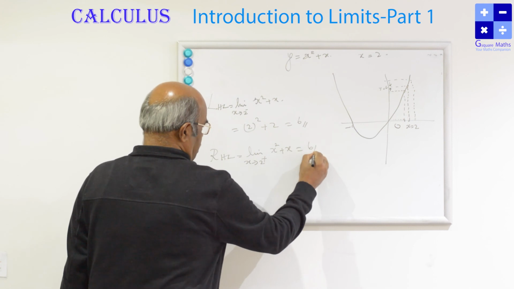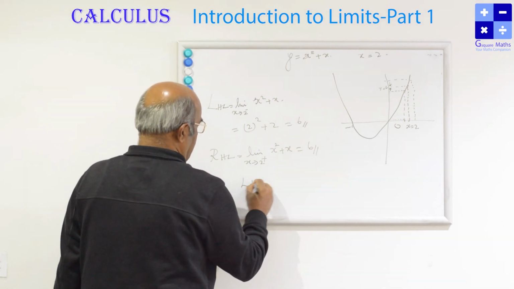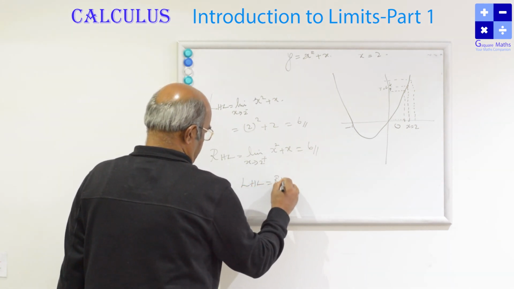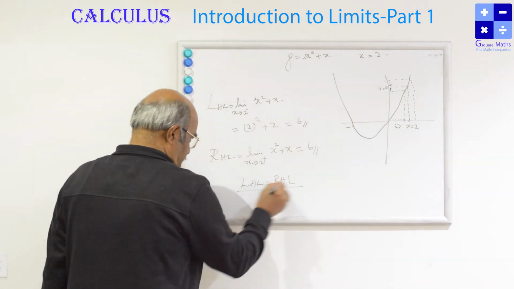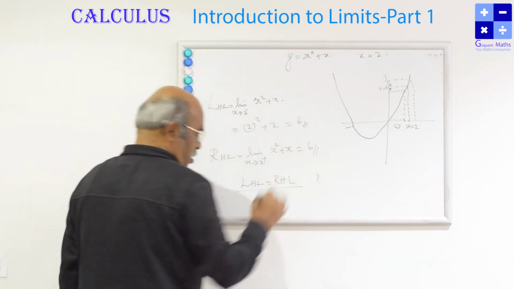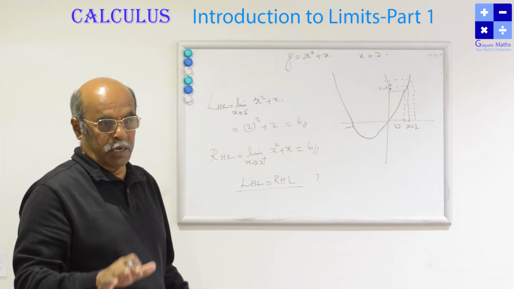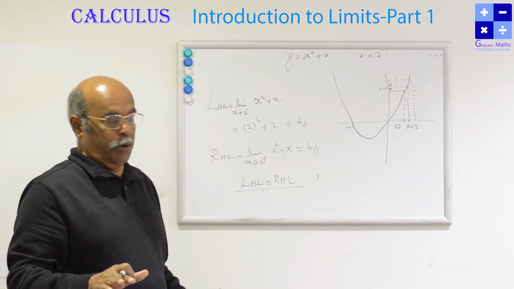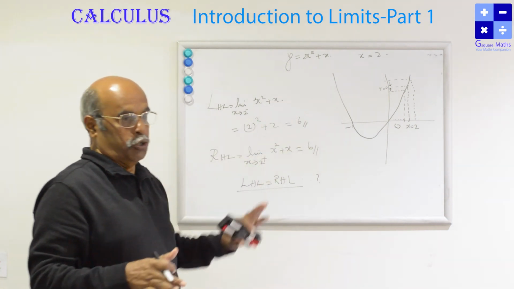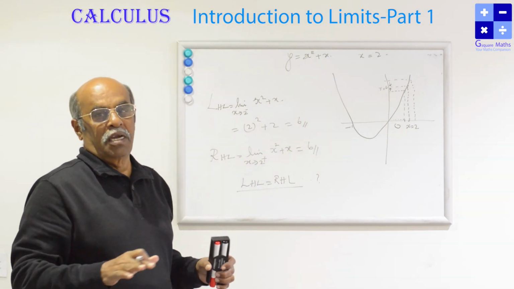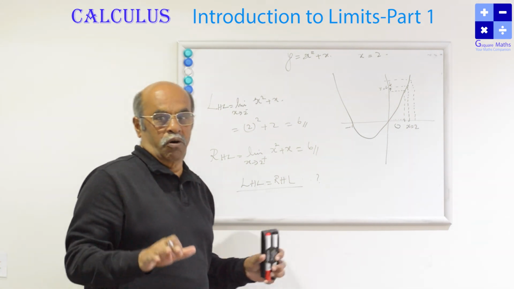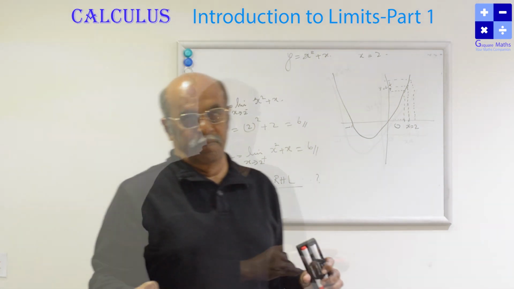So that is again 6. Therefore, LHL is equal to RHL. No need of telling what the function value is. To discuss the limit of a function at a particular point x equal to a, in this case x equal to 2, it is not necessary to mention the functional value of the function at that point.